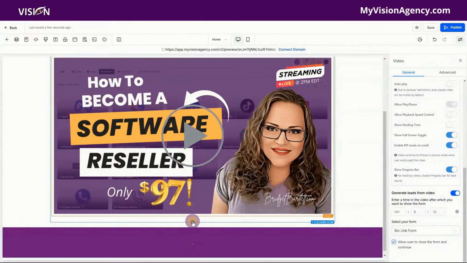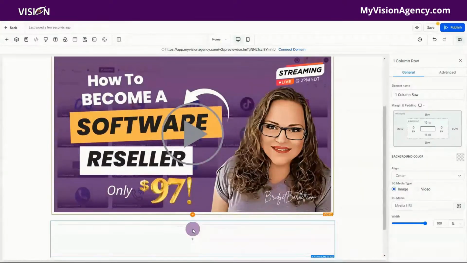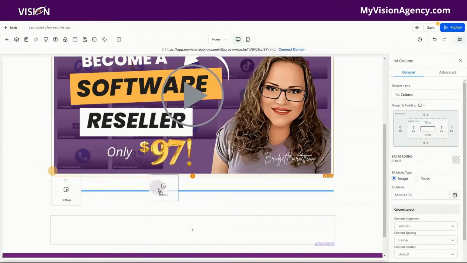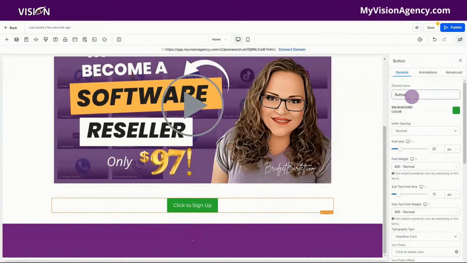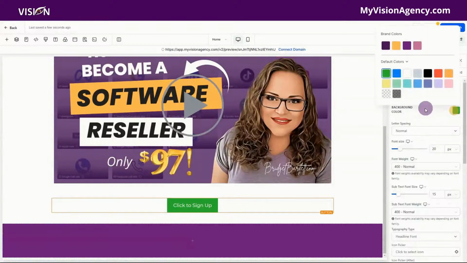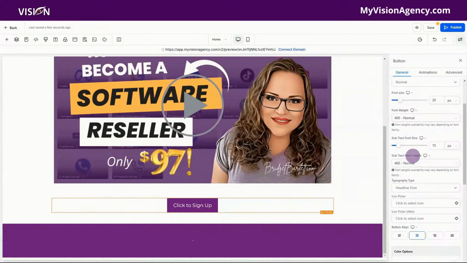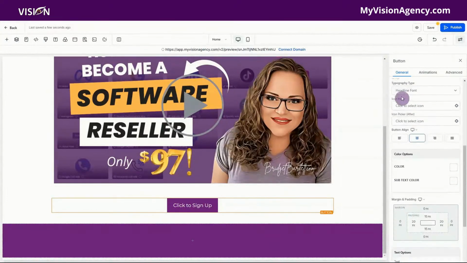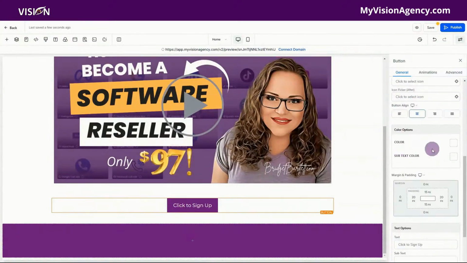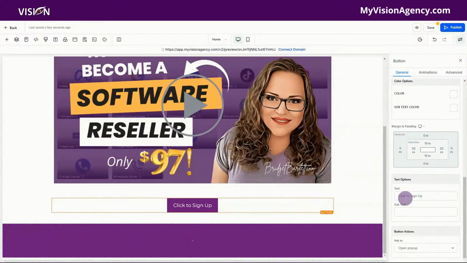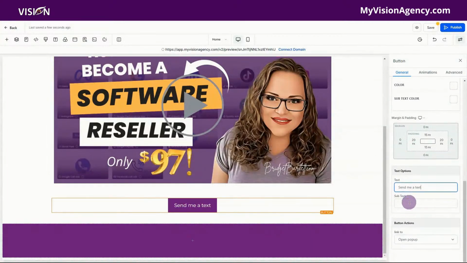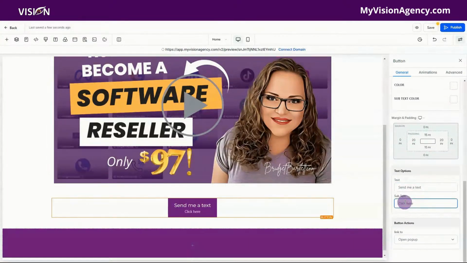The next thing that we want to do is add a new column here, and we're going to add a button. Now, with the buttons, of course, you can design them. We can change the color. So let's add purple maybe, and we could even change the font size and the subtitle font size. We can change the typography. We could add icons here, and we could choose the color of the text and the subtext, and we could actually choose the text here. So let's say, send me a text. And we could add, click here to add some subtext if we want to.